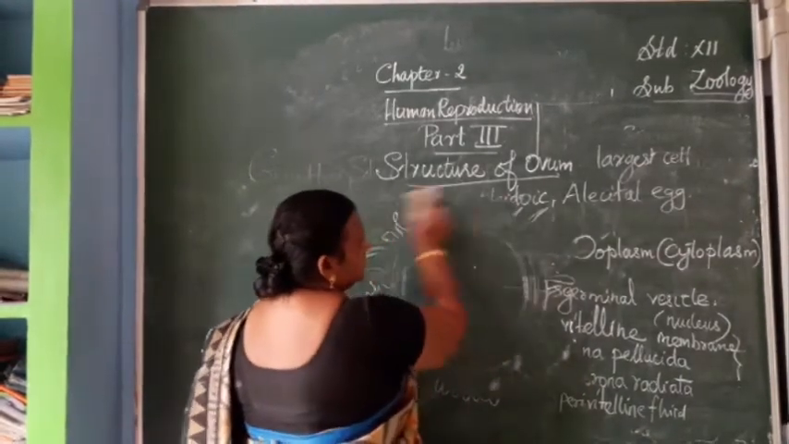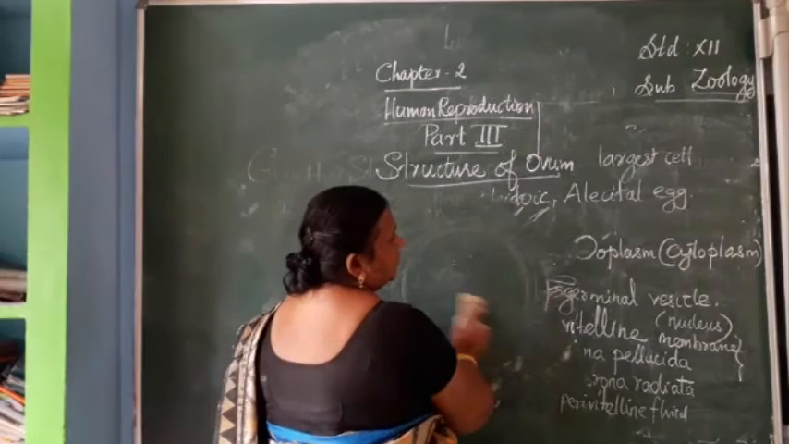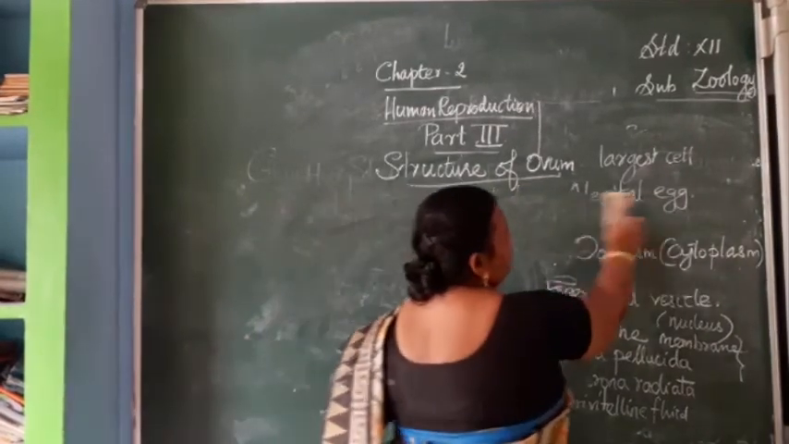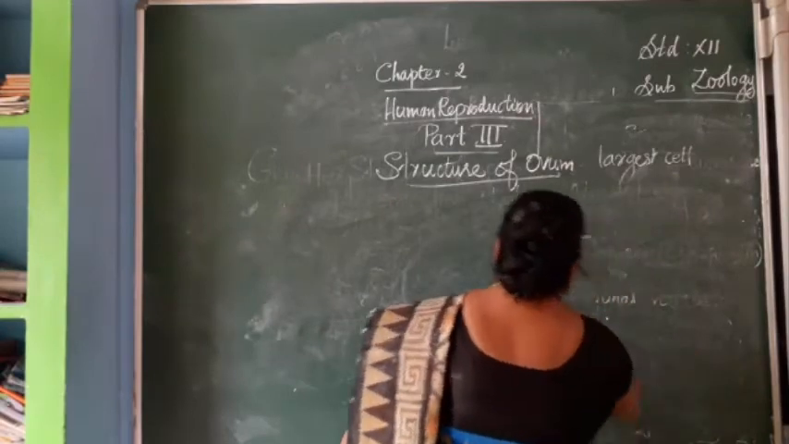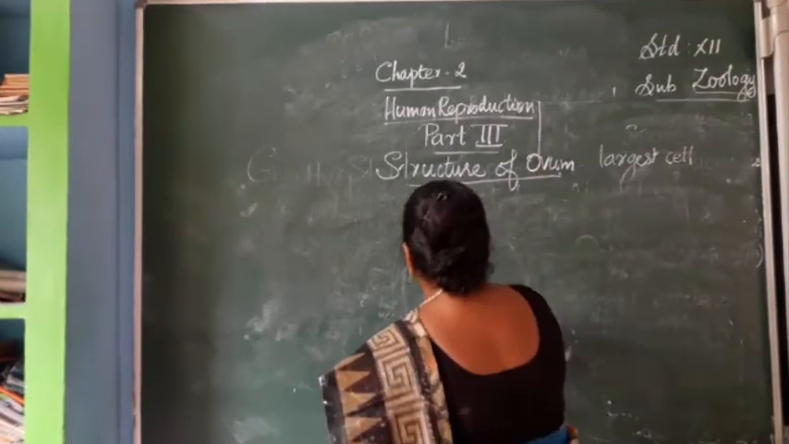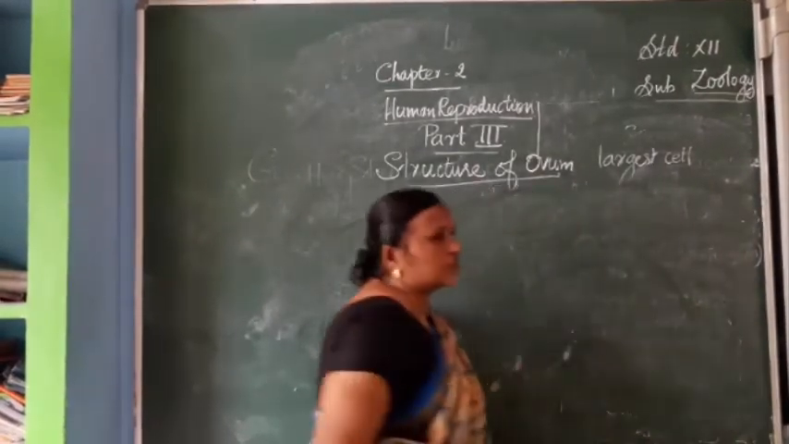So this is the structure. So structure is over, so the cytoplasm, one of the 5 mark questions.